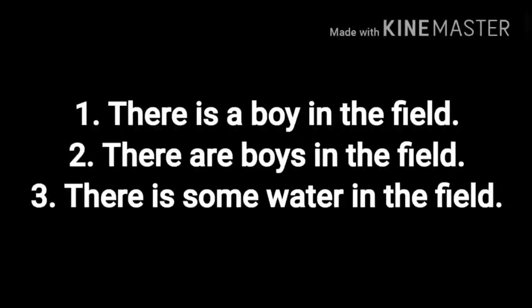Here the real subject is boys and it is in its plural number. So we use the verb are there. Again, come to sentence 3. There is some water in the field. Here the real subject is some water and the verb is singular.